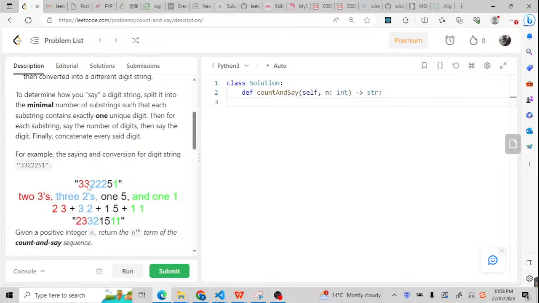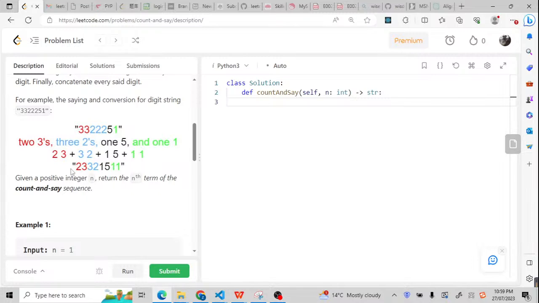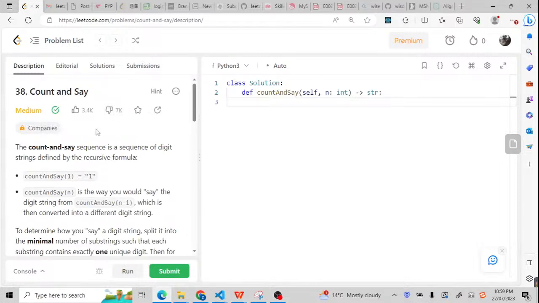So there are 2 threes, 3 twos, and 1 five and 1 one. So it will be 2 3, 3 2, 1 5, and 1 1. So this is the next number. But they didn't say this is the next number. So everything is so confusing. They think you understand, but most people actually don't understand it.